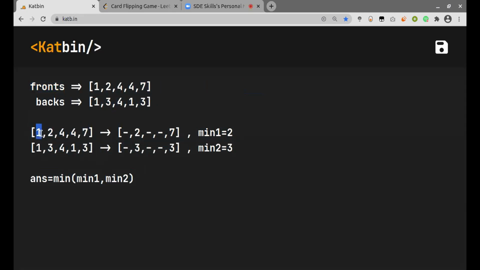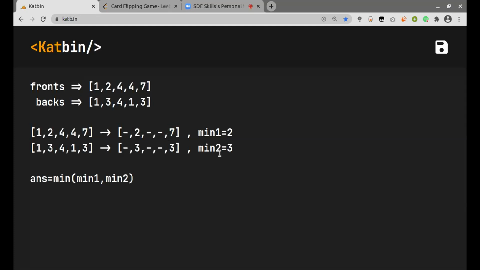So we will just process our given arrays. We'll see that 1 occurs both in the front and the back of the same card. So we'll just ignore 1 and all the ones which occur in any of the cards again, since they cannot be a candidate for the answer. Again, 4 has occurred both in the front and the back of one of the cards, so 4 cannot be considered, and this 4 will also not be considered. So we just remove 4 here.